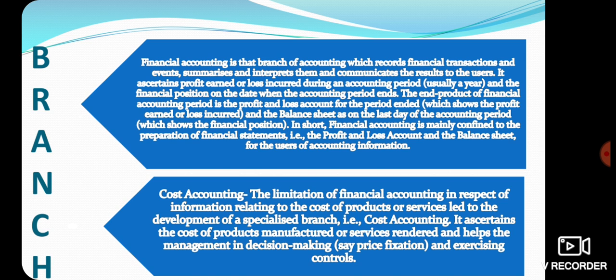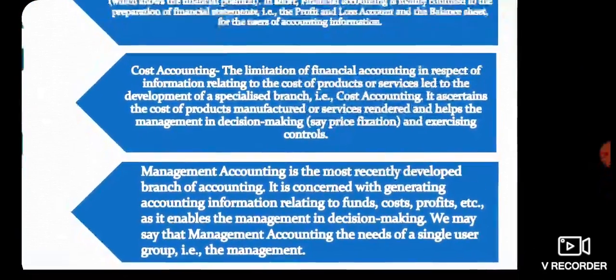So this is how we divide the transactions on a year-to-year basis, and depending on the transactions which are done in a particular year, we go by the accounting process, and then we can analyze and interpret whether all of them have resulted into profits or losses in a cumulative manner. The next branch is cost accounting.